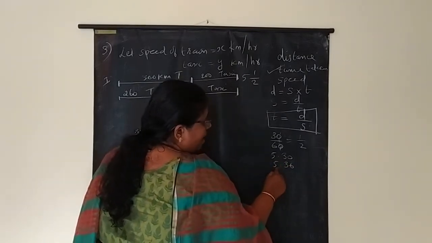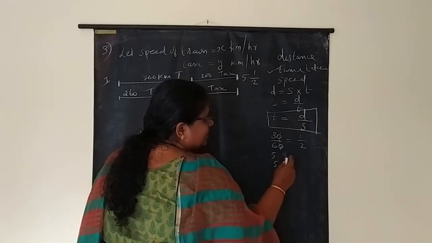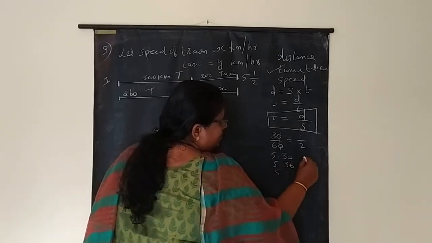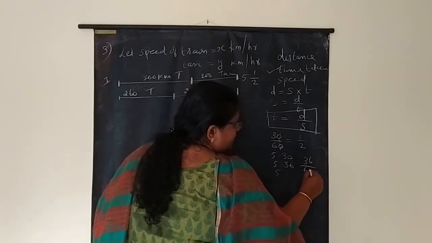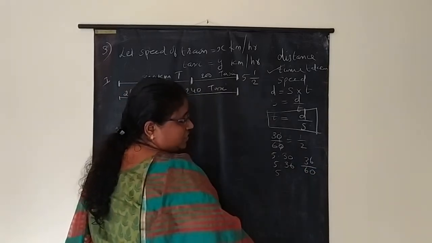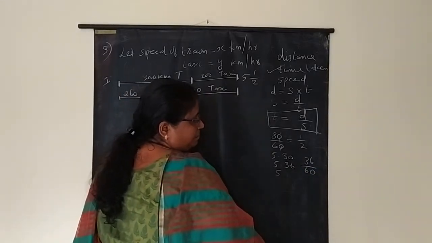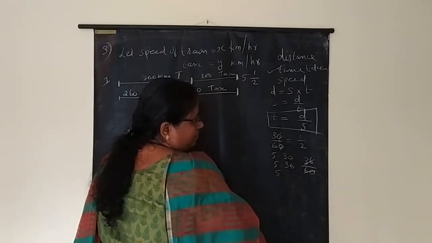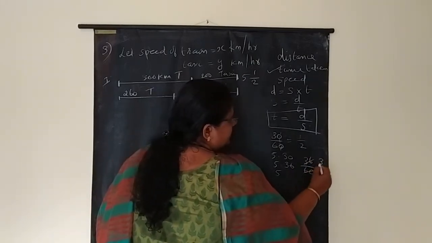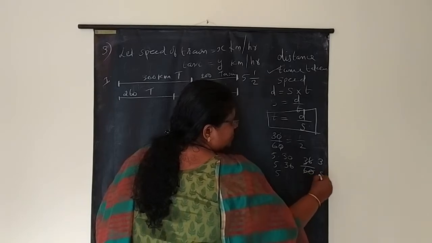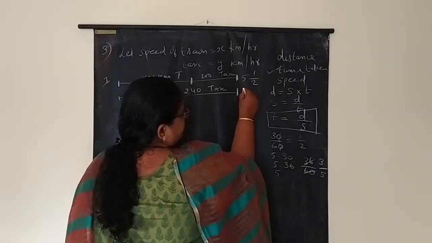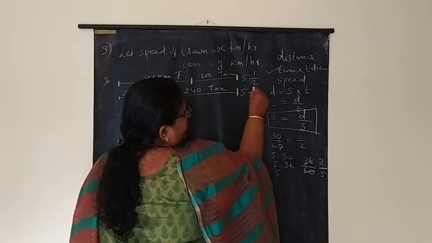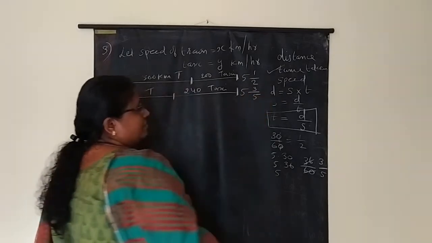We can't keep hours and minutes together, so we have to convert. 5 hours 36 minutes converted into hours: 36 by 60. We can cut 36 and 60 by 12. 12 3s are 36, 12 5s are 60. So 3 by 5. The time is 5 and 3 by 5.